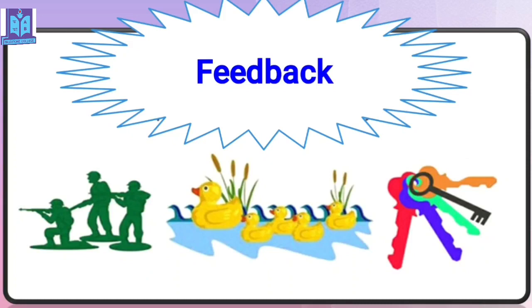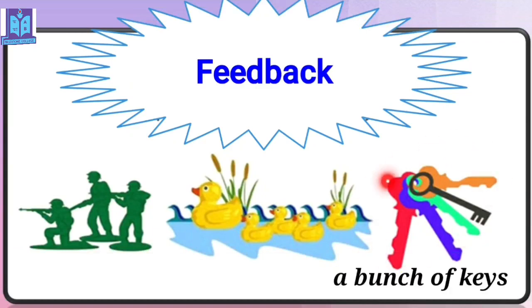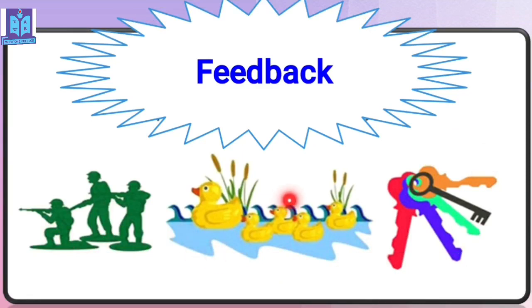It is a team of ducks. Then here are some keys. What can that be? Yes, very good. It is a bunch of keys. So first one is an army of soldiers, then a team of ducks, and last one is a bunch of keys.